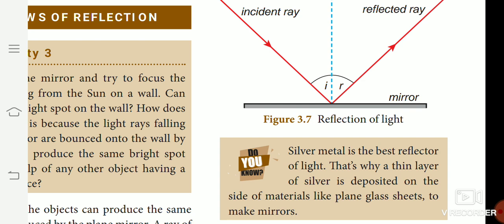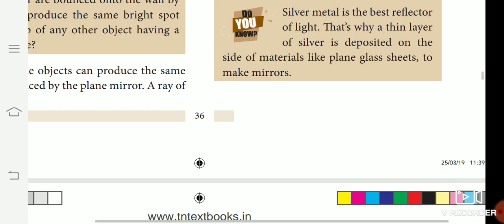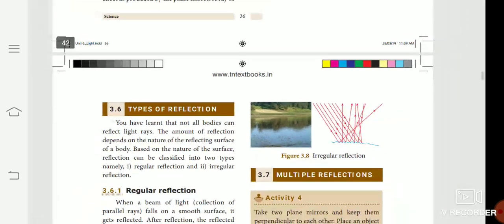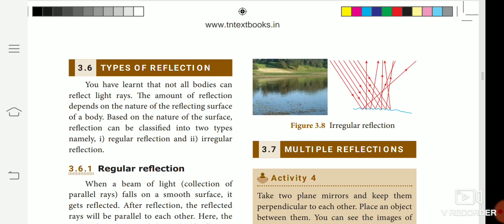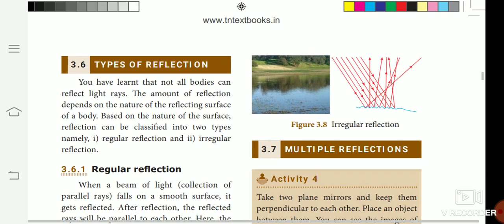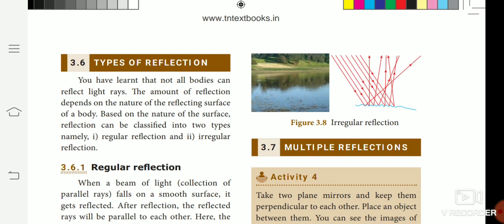சரியா, நெக்ஸ்ட்டு டைப்ஸ் ஆஃப் ரெஃப்ளெக்ஷன். That is regular reflection and also irregular reflection. Regular reflection அப்படின்னா ஒழுங்கான எதிரொலிப்பு, irregular அப்படின்னா ஒழுங்கற்ற எதிரொலிப்பு. ஓகே, we have learned that not all bodies can reflect light rays. The amount of reflection of light depends on the nature of the reflecting surface of the body. Based on the nature of the surface, reflection can be classified into two types, namely regular reflection and the irregular